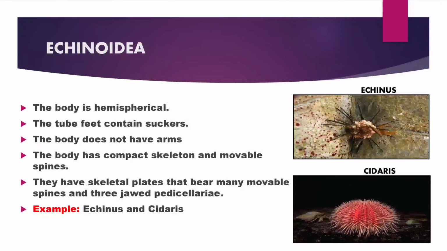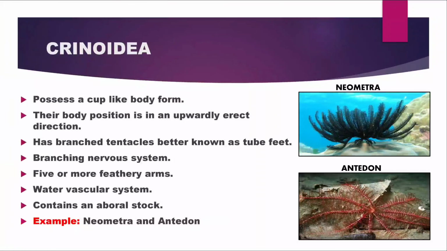Echinoidea. Their body is hemispherical and the tube feet contain suckers. The body does not have arms and has a compact skeleton and movable spines. They have skeletal plates that bear many movable spines and three-jawed pedicellariae. The examples are Echinus and Cidaris.